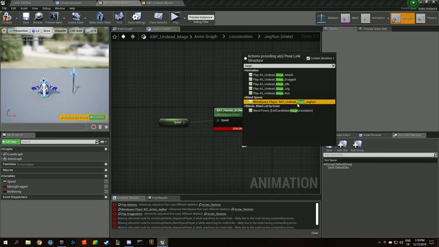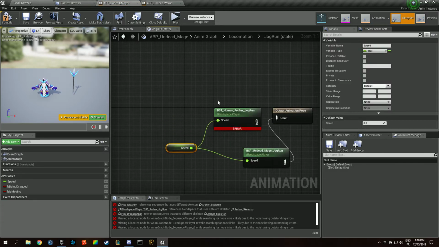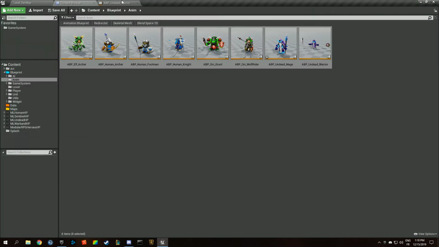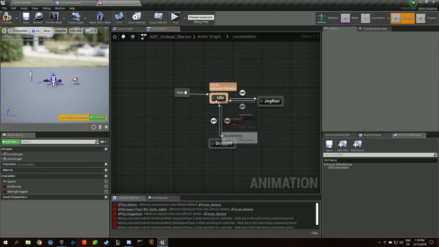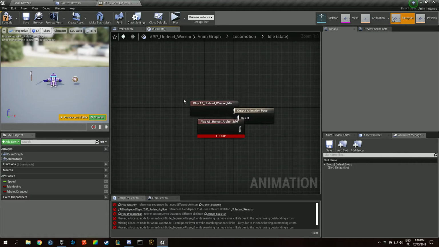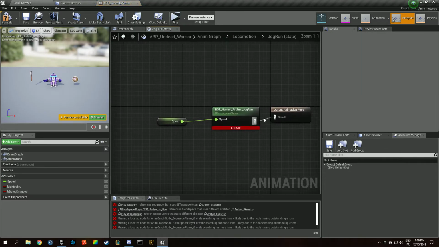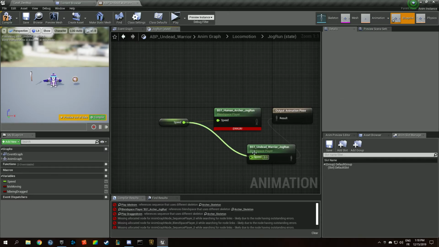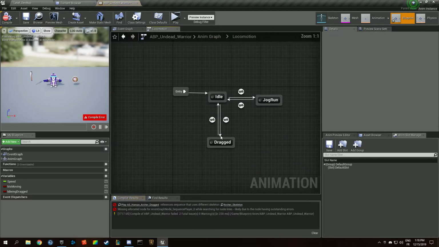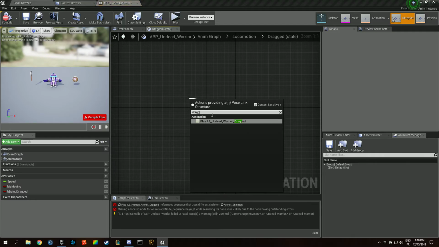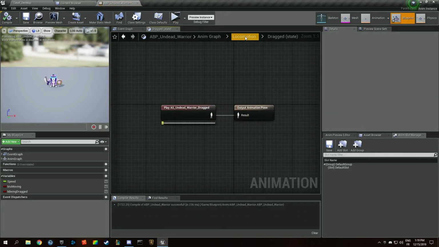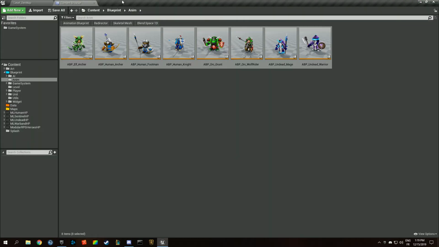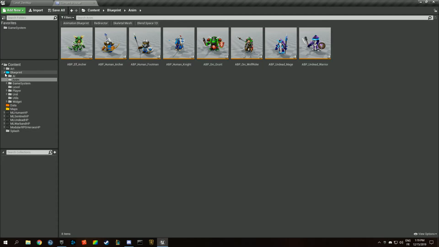Mage, jog run, that's what we want. Warrior, idle, undead warrior, jog run, undead jog run. We want the warrior, not the mage. Like this, dragged, like this, and we're fine. We have a bunch of units now.